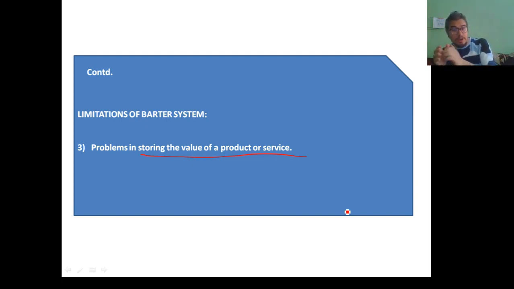Okay, now compare this problem in the monetary system, where we are using money.